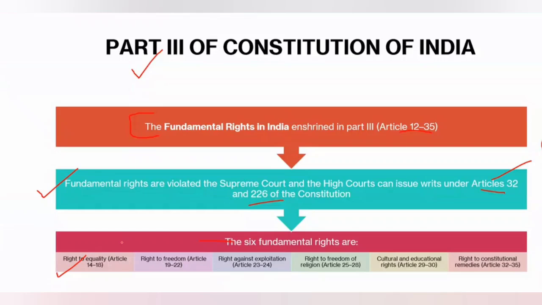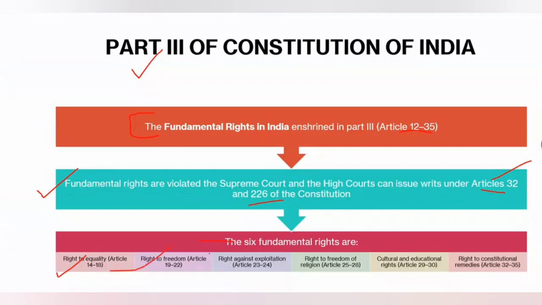Now, equality is a concept to which there are certain exceptions as well. Apart from this, there is Article 15 of the Constitution of India, which is more specific than Article 14, relating to no discrimination on grounds of religion, race, caste, sex, and place of birth. There is a movie on Article 15 as well. Article 16 is more specific than Article 15 and 14, relating to equality of opportunity in employment. Then Articles 17 and 18 relate to prohibition of untouchability and abolition of titles.